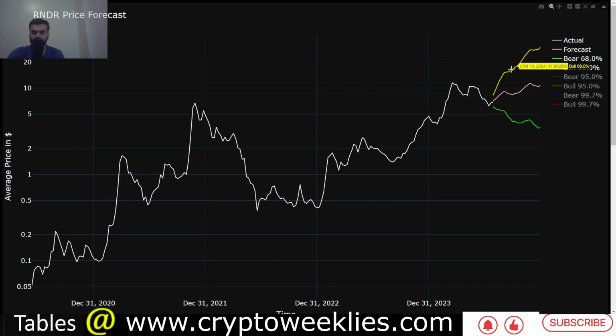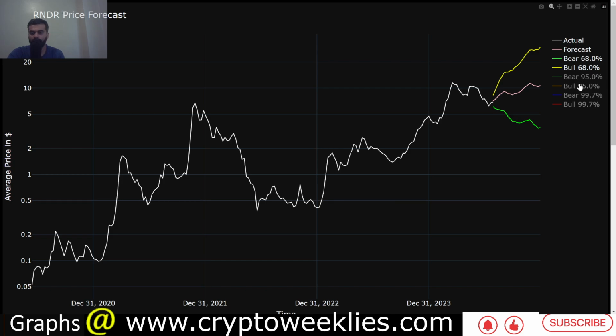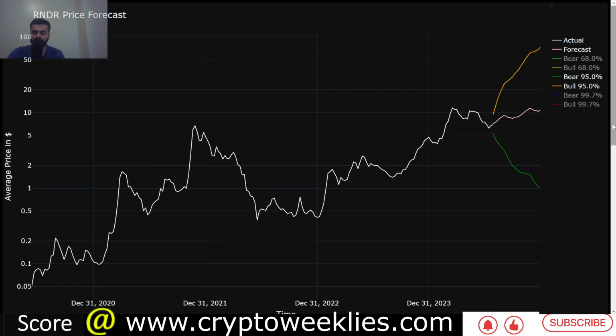Because this is a week by week range, if you are interested in tabular values, this is a table where the base case is over here going forward till end of December 2024. To its left is the one standard deviation bear case, to its right is the one standard deviation bull case, to its second position to the left is the two standard deviation bear case and the two standard deviation bull case to its right. We'll spend some time on this one, because again as the confidence of the model increases, the range also gets wider, as we described.